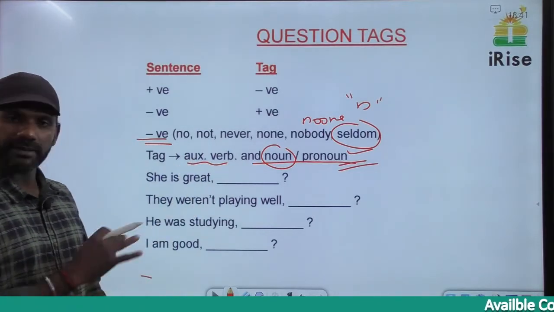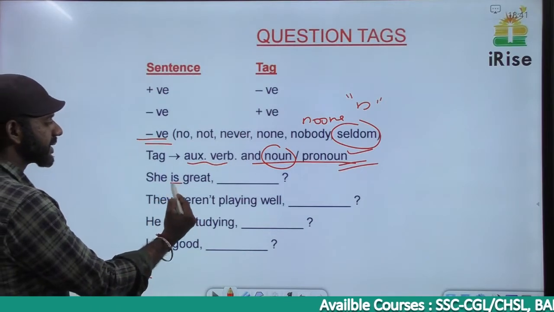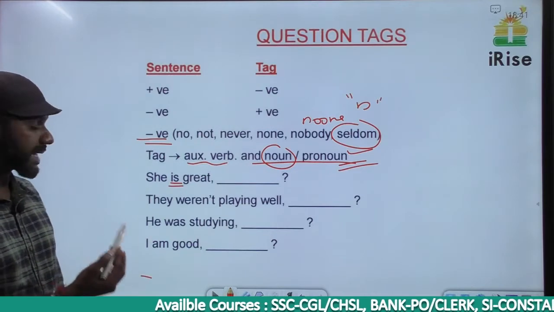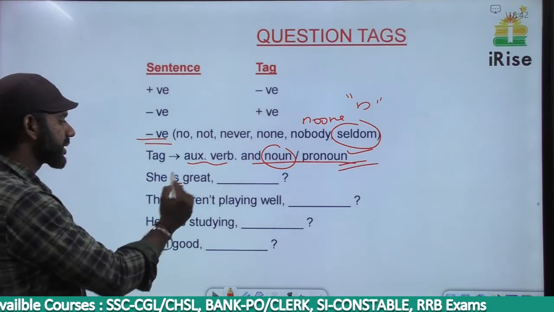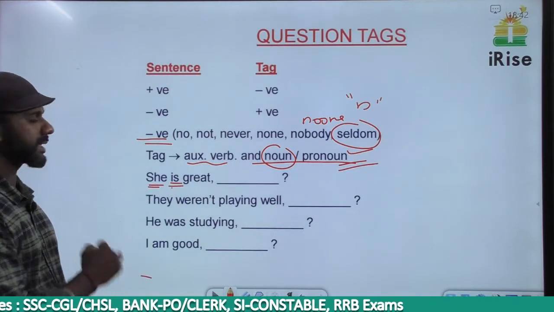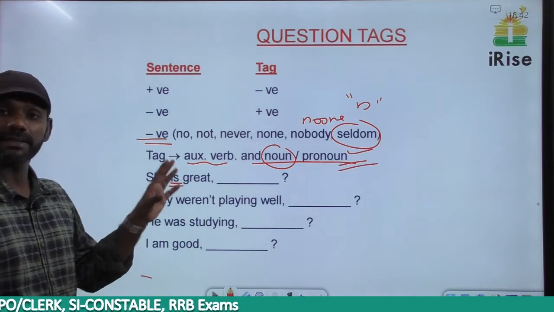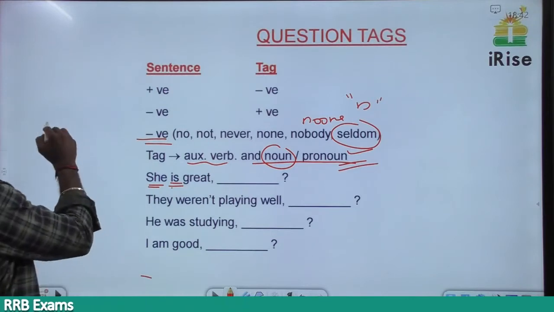She is great, we have to go for the tag. The auxiliary verb in this sentence is "is". There is no negative term in the sentence, so the tag must be negative. And we can frame the tag using the auxiliary verb and the pronoun here. The short form of is not is isn't.